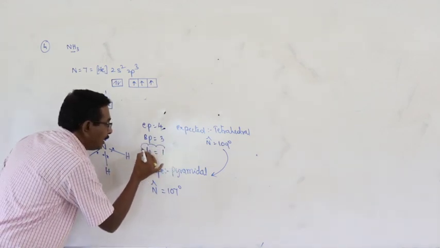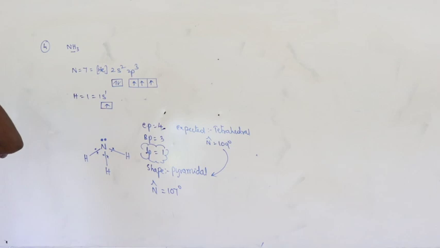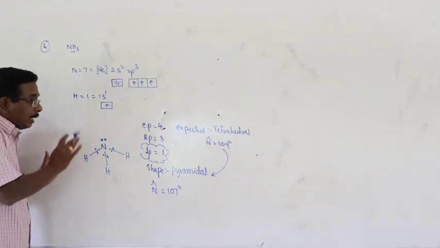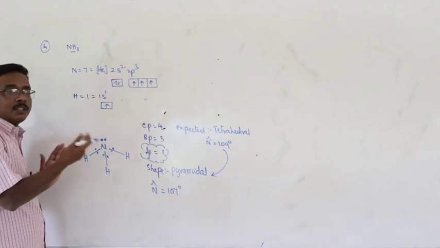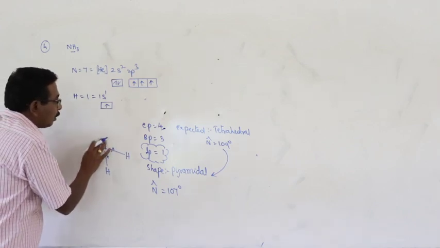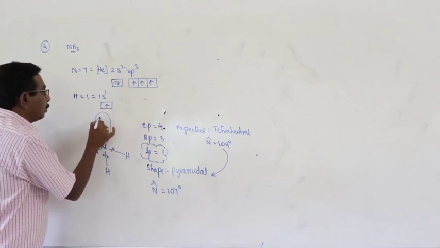Only one reason, that is the presence of lone pair. But here, in most of the textbooks and in most of the cases, this lone pair is represented like this also.